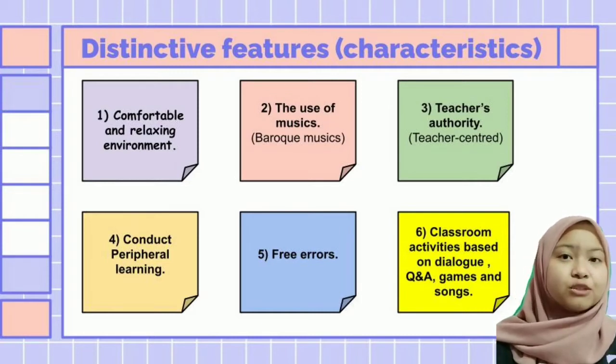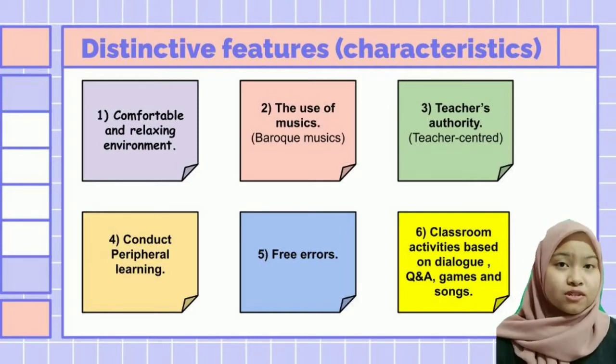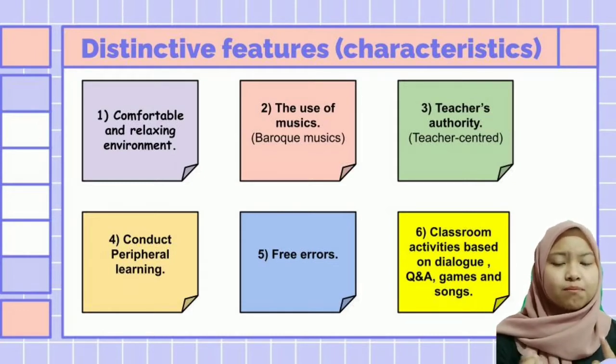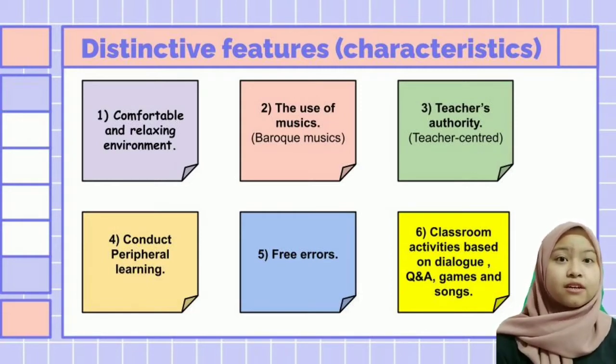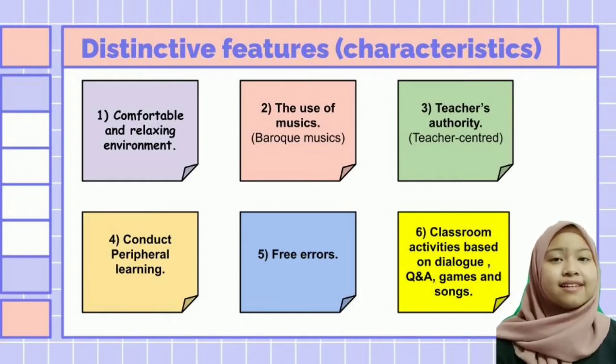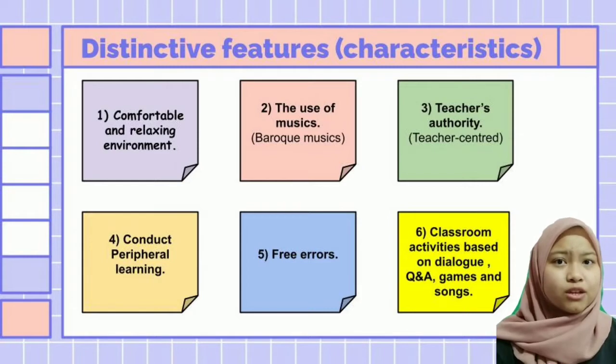Apart from that, the teacher plays music and uses decorations on the walls such as posters and pictures and other teaching materials that could actually help the students to feel more relaxed and comfortable in order to learn better.